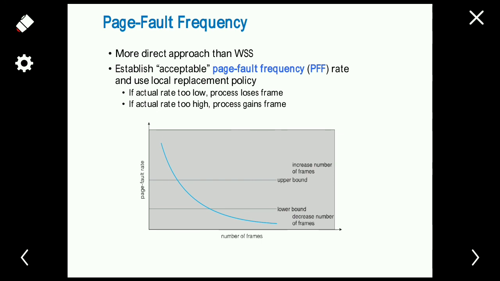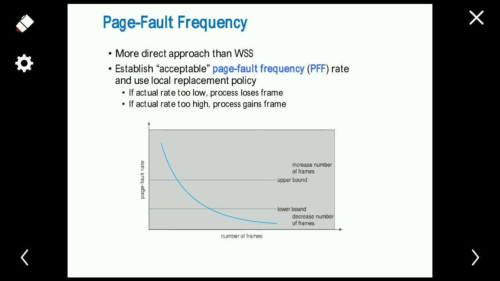And hence it must lose some frames. If the page fault rate is too high, at this point, it means that the process has fewer frames than needed and the process must gain some frames. So here we have to lose some frames and here we have to gain some frames, since the page fault rate is high. At that time, we remove some frames from the place where the page fault rate is too low and assign those frames to the place where the page fault rate is very high.